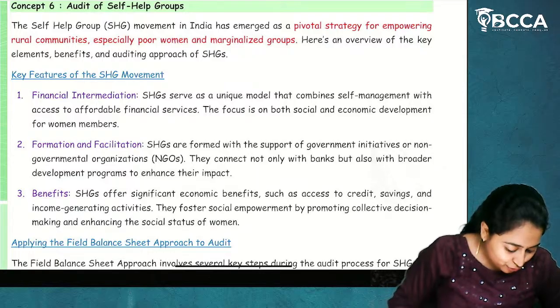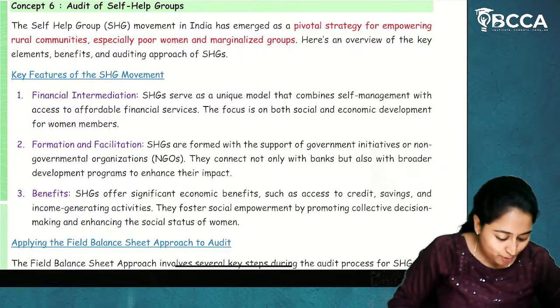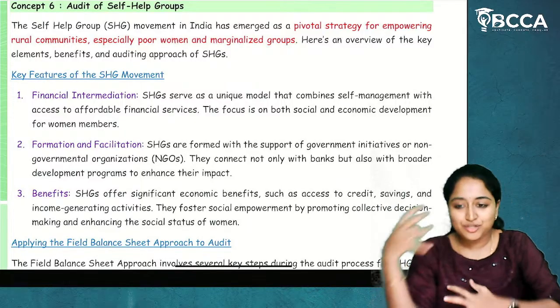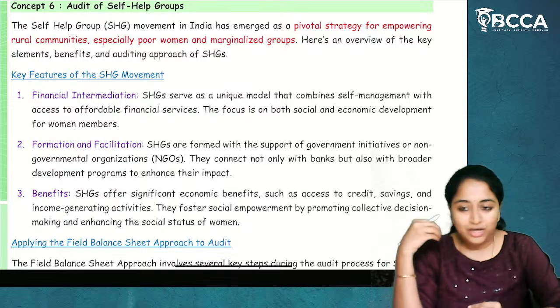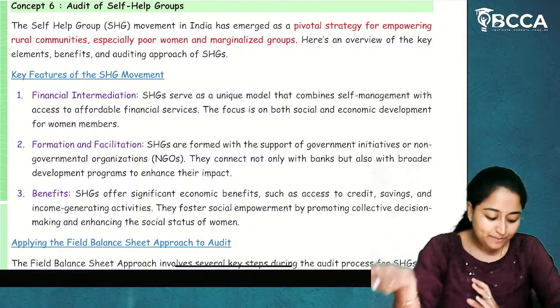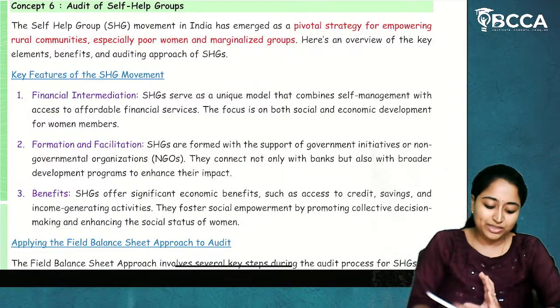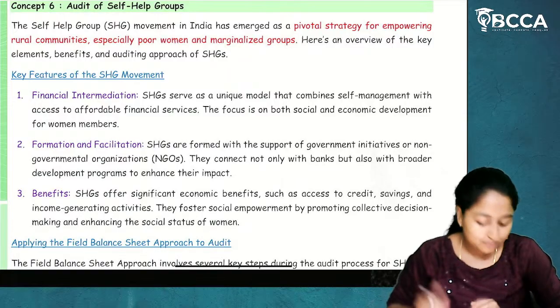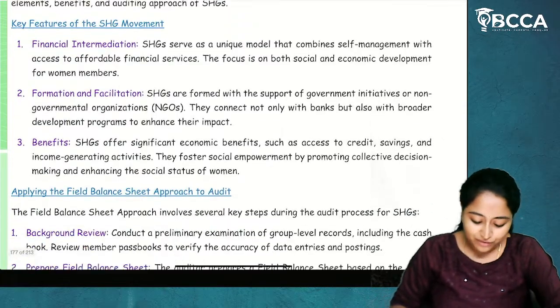Sandeep Kumar, Kudumbashree model, Kerala. So thank you, Sandeep Kumar. Sandeep is giving us lots of examples. So if you want, you can do research about this and note it down as Sandeep has told. In this particular book itself, you can note it down and you can write these examples in the examination. Thank you, Sandeep, for giving the examples.